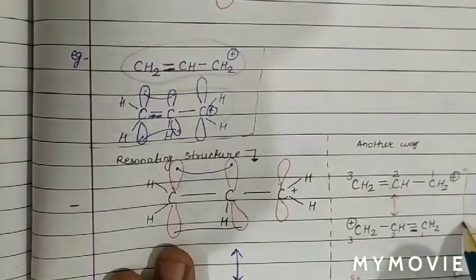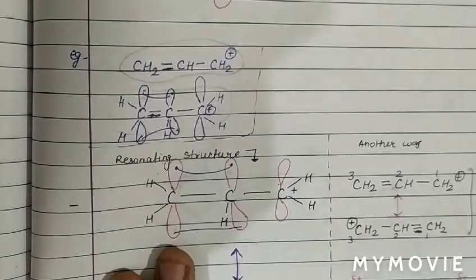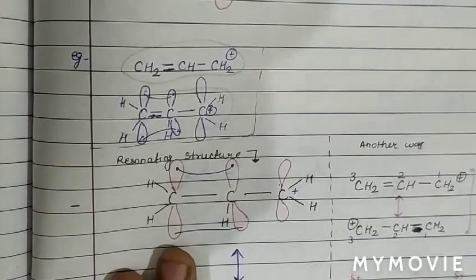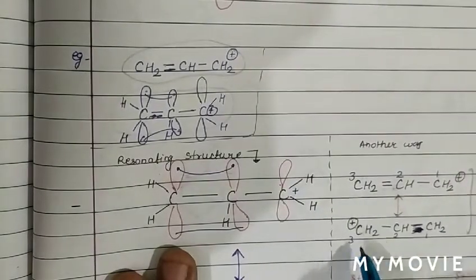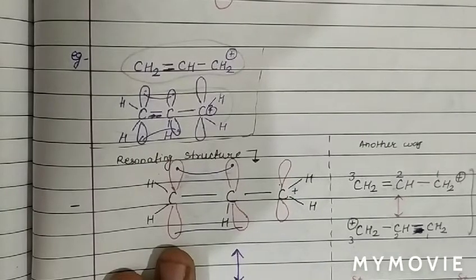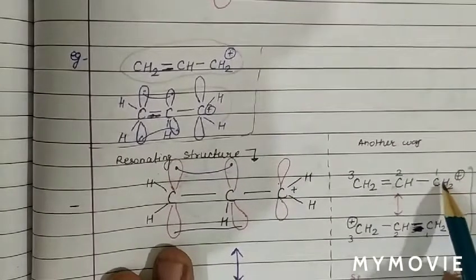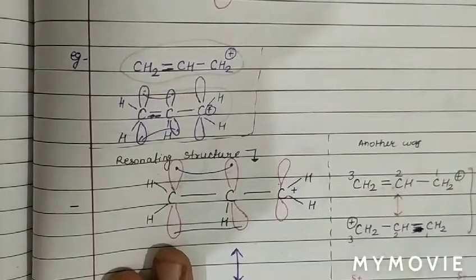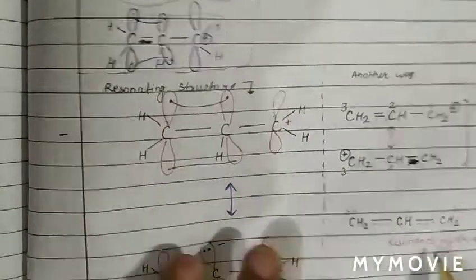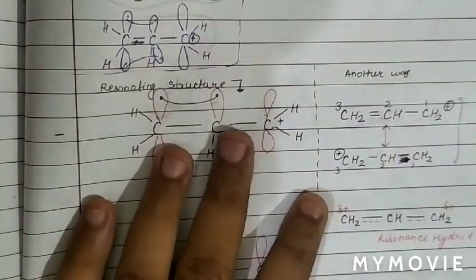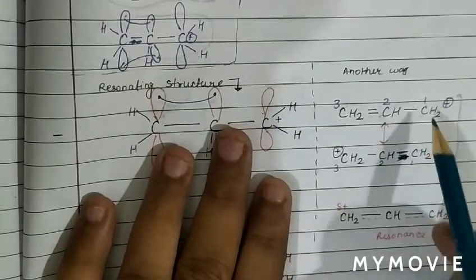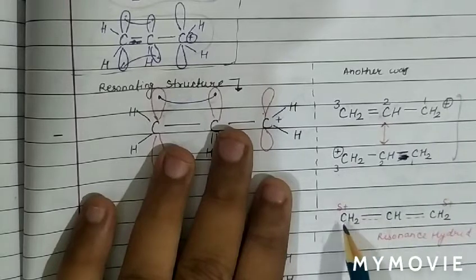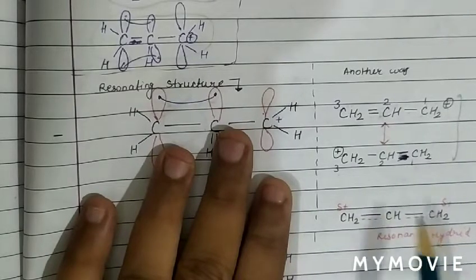So now the pi bond is between the 1 and 2 carbon atoms, and the positive charge is shifted onto the third carbon atom. So we can say the positive charge is delocalized between 1, 2 and 3. We can see the resonating hybrid, because these two resonating structures cannot explain all the properties of the molecule or ion. The complete property is explained by the resonating hybrid.